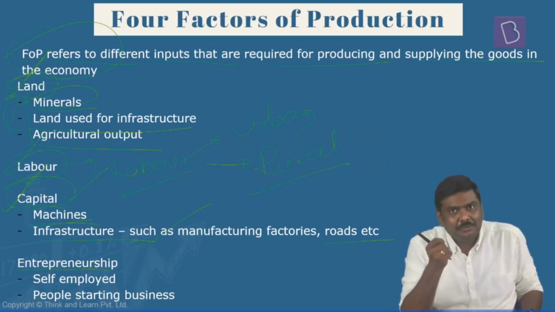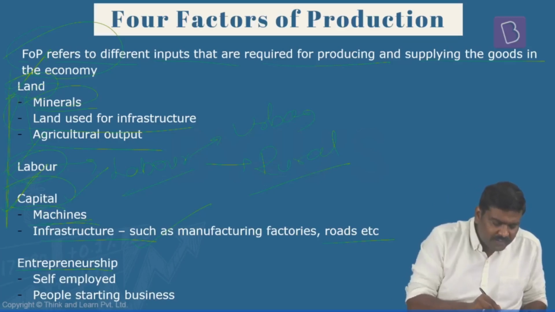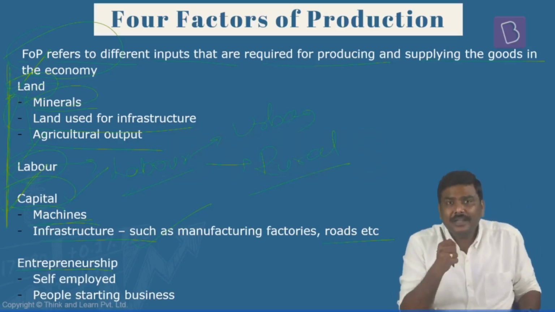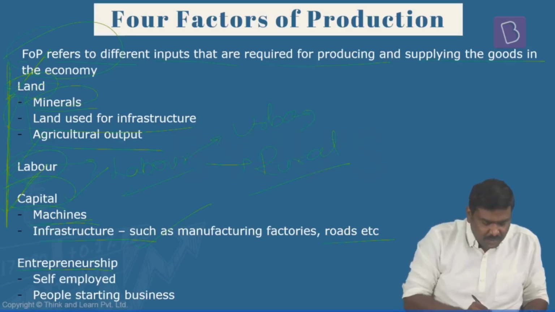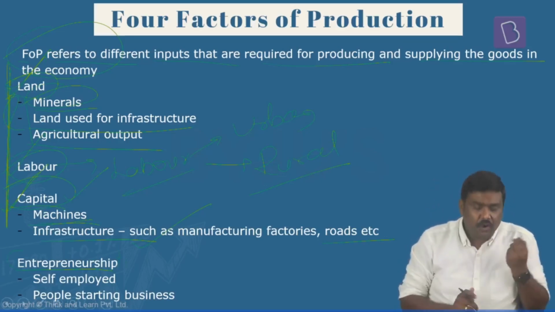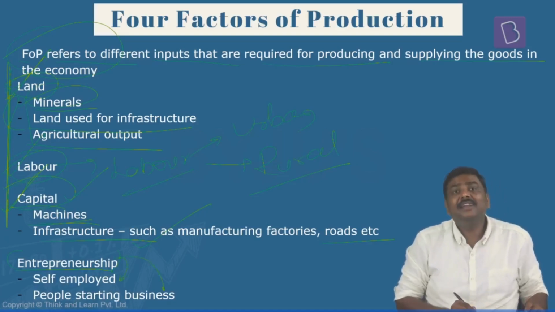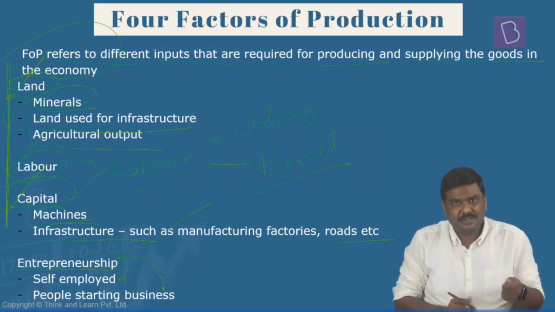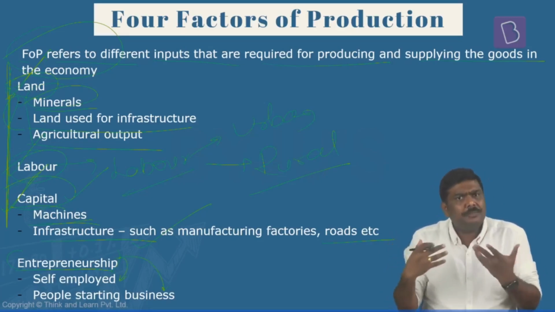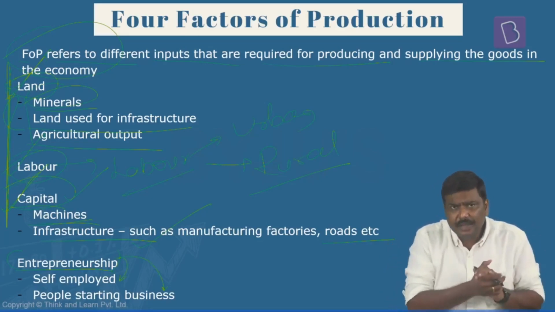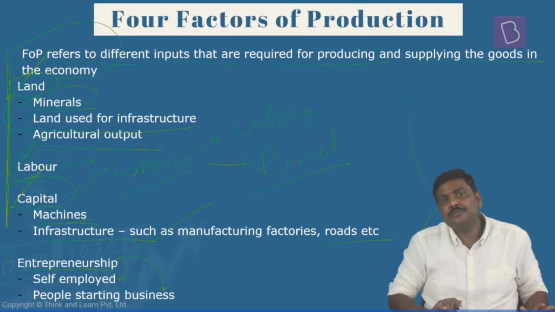You need someone who will put together all the three factors of production. You need an owner of these assets. This concept is called entrepreneurship. The idea of entrepreneurship can be in the form of self-employment, as well as people who are starting businesses. Newer companies which are started are also part of the concept of entrepreneurship itself. So these are the four factors of production.